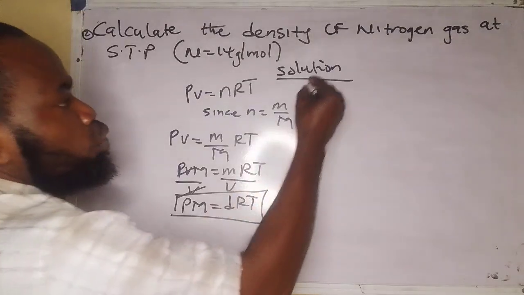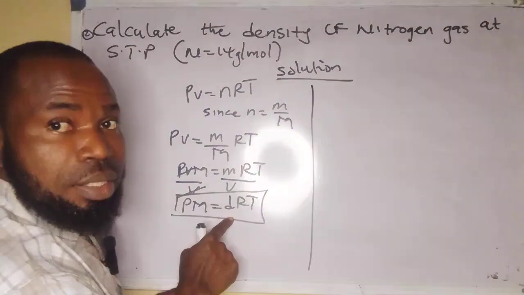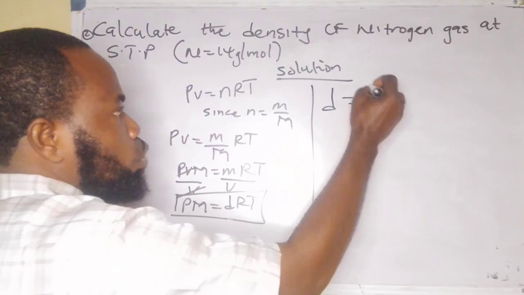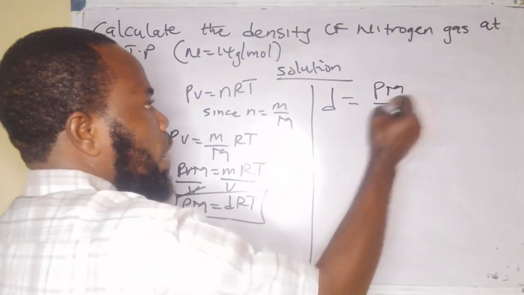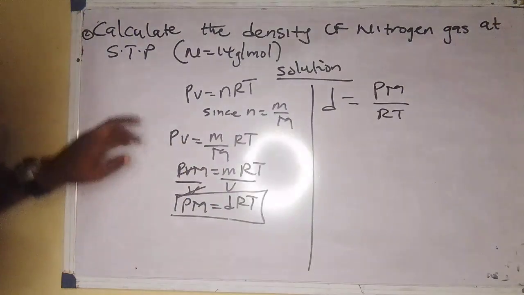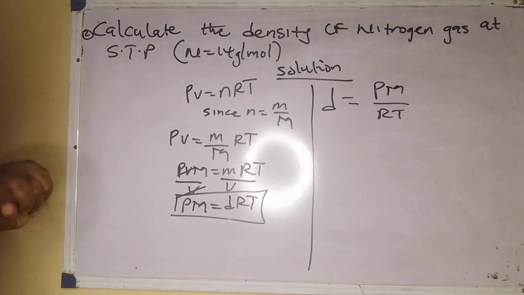Now, all I have to do is make density the subject of the formula. The rest can come aside. So D is equal to what? D is equal to PM over RT. Slow and steady, they say, wins the race. Oh yeah, let's go. STP.